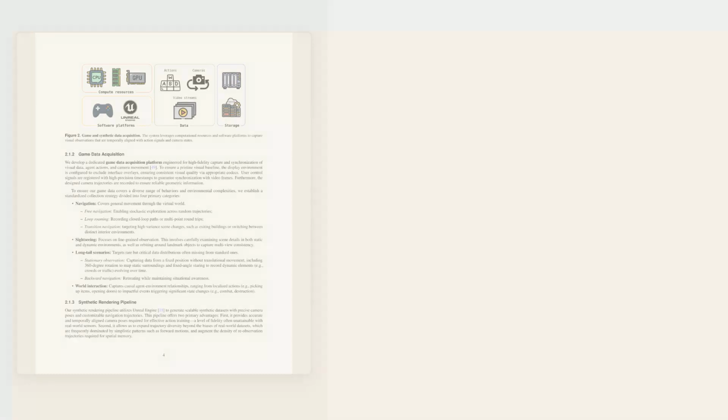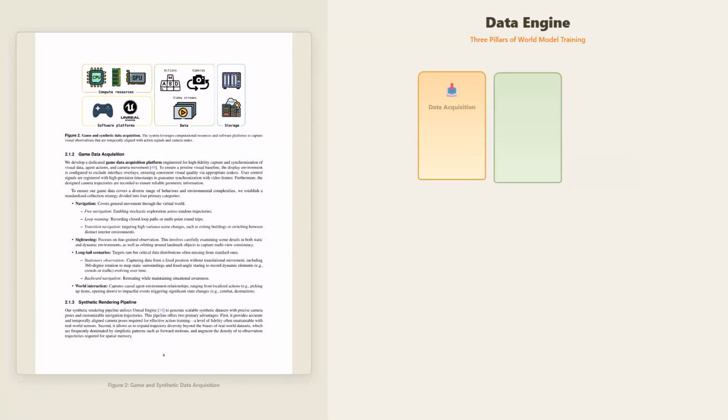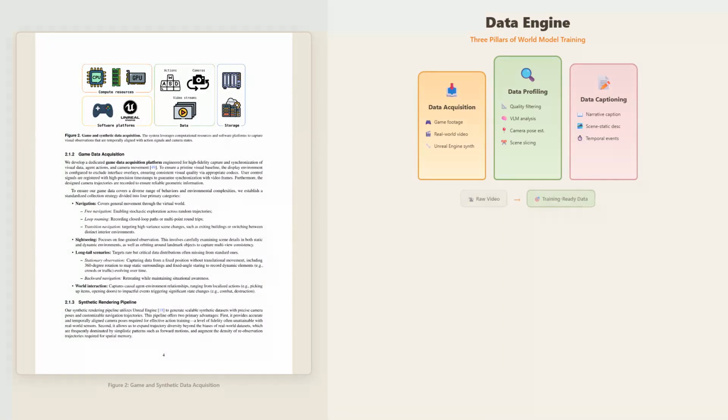The foundation of any good world model is high-quality training data. LingBot-World's data engine is built on three pillars: data acquisition, data profiling, and data captioning. For data acquisition, the team collects from multiple sources. They gather real-world videos with natural camera motion patterns, they extract game footage that comes with built-in action signals, and they generate synthetic data using Unreal Engine, which provides perfect ground truth for camera poses and scene geometry.